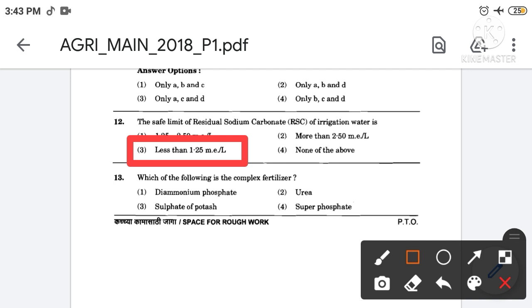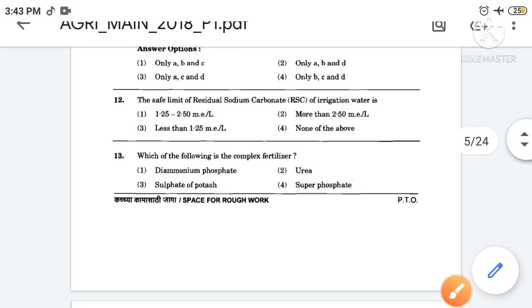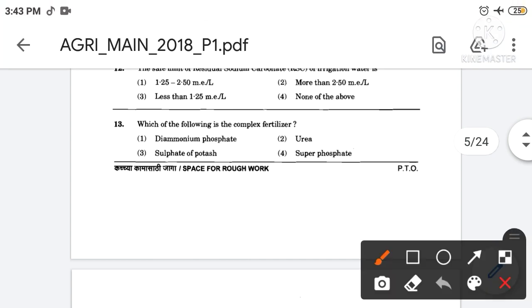Then next, which of the following is the complex fertilizer? The correct answer is option number 1st. So the complex fertilizer is diammonium phosphate.